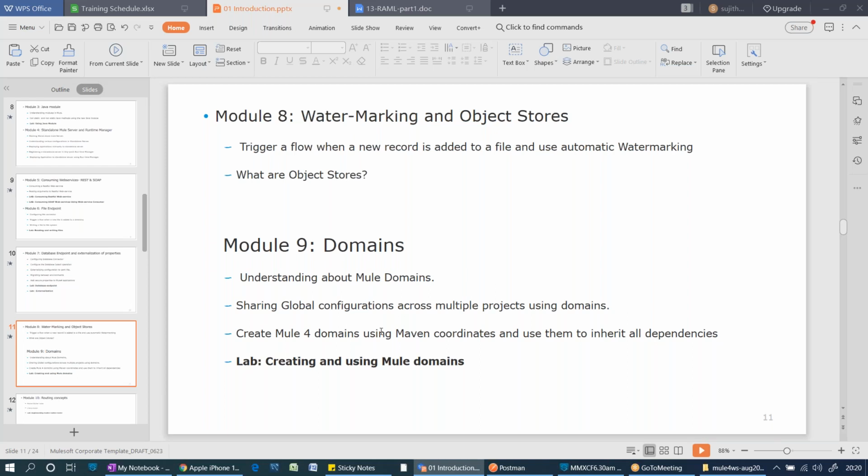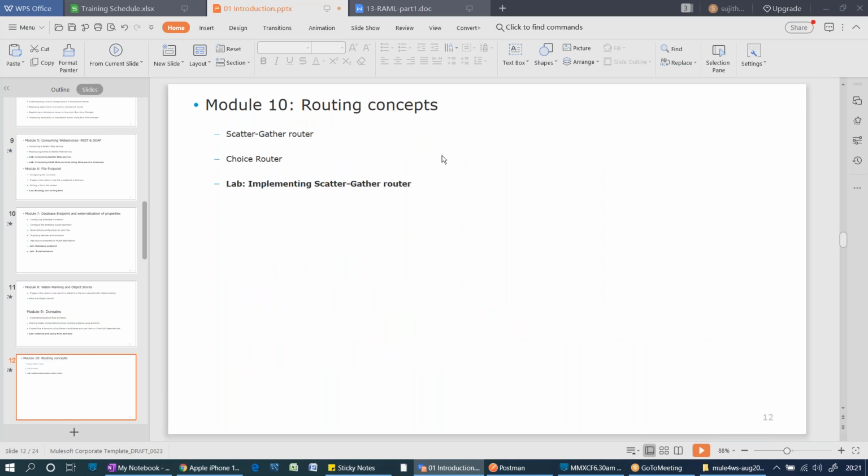We are going to see in depth how to refer, how to create, what the duplicate dependencies are, and how to remove them. Everything we'll see in the domains. And routing concepts.